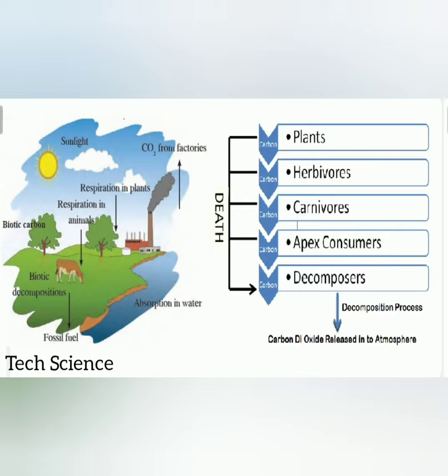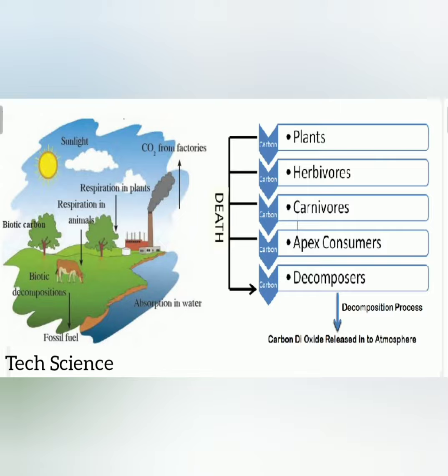Sometimes in projects we also have different types of cycles. They are called biogeochemical cycles. Generally we have different types of cycles, like the carbon cycle, nitrogen cycle, oxygen cycle, etc. So today we are discussing the first cycle, called the carbon cycle.